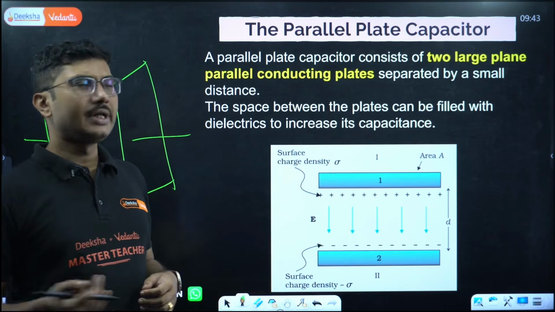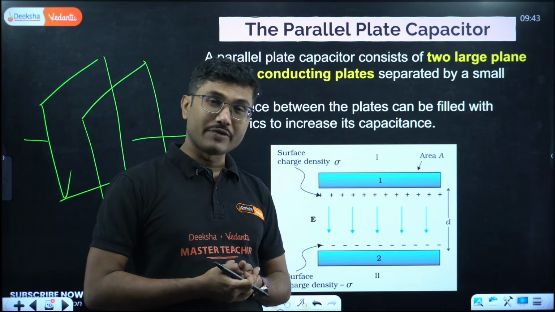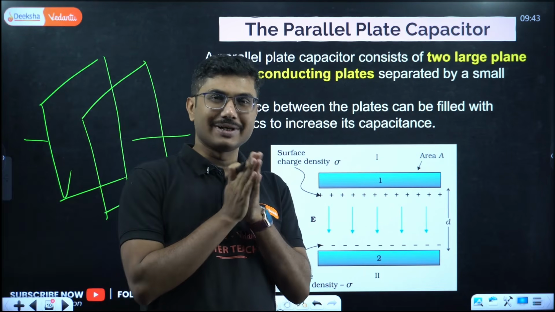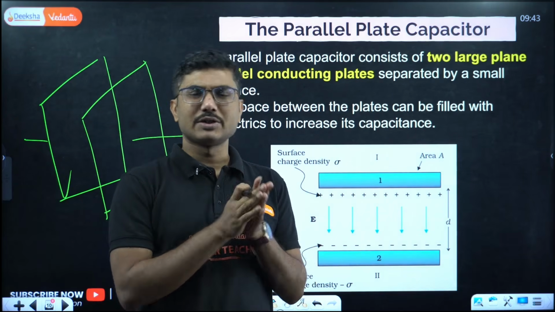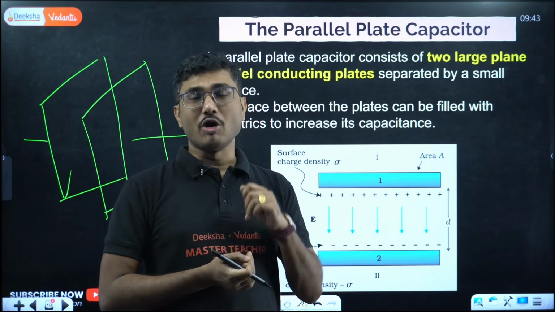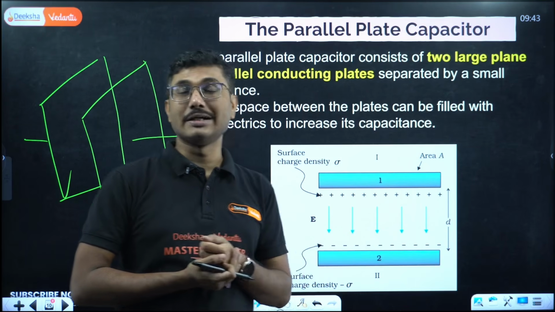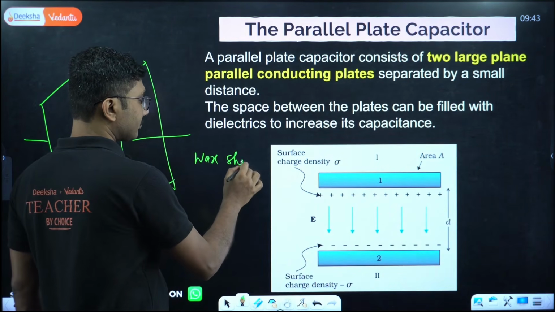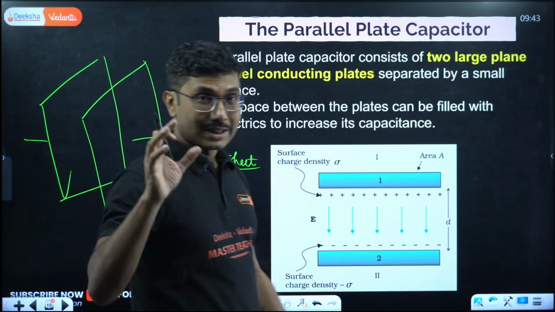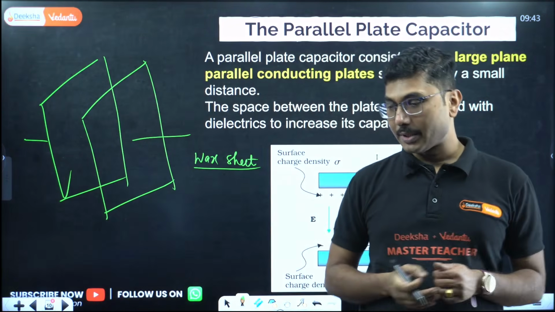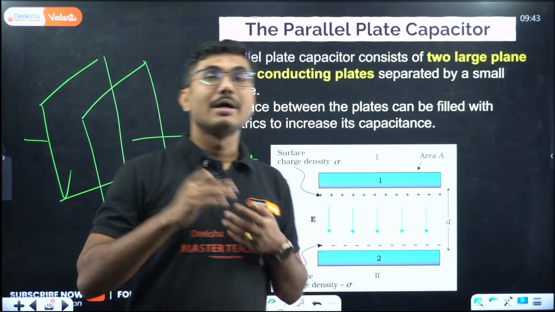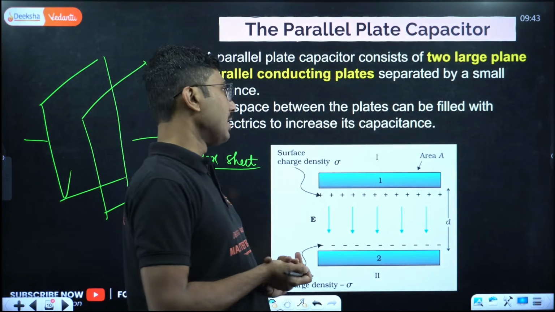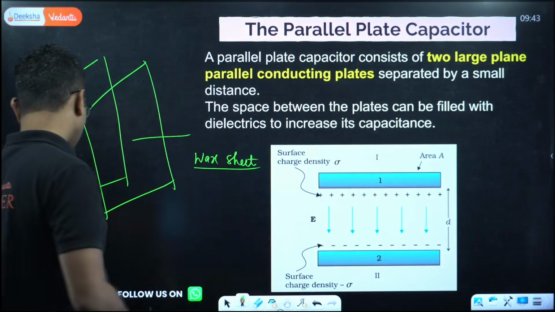Obviously the dielectric strength of air is not very high, so you do not use air between the plates. Also, keeping air between the plates while keeping the distance very small is difficult. That's why we use either mica or, very commonly, a wax sheet. Wax sheet is the same thing as the butter paper that you may have seen, which is used to wrap butter. That kind of sheet is also used between the plates of a capacitor, right? So that's how the capacitor basically works.